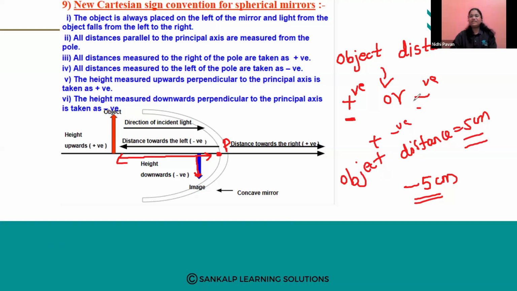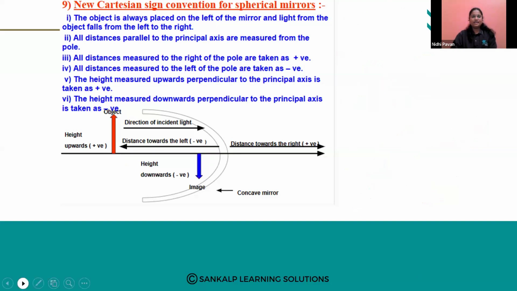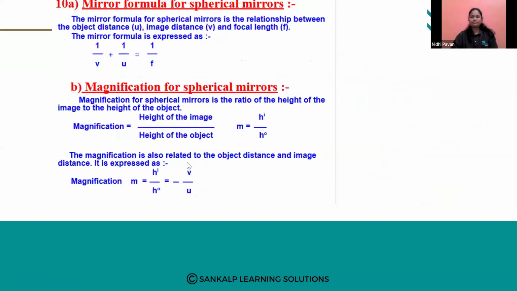Then they will give image distance. Object distance will be represented by U. Image distance will be represented by V. Okay. This is about the Cartesian sign convention. You should know this. Next we have the mirror formula for spherical mirrors.